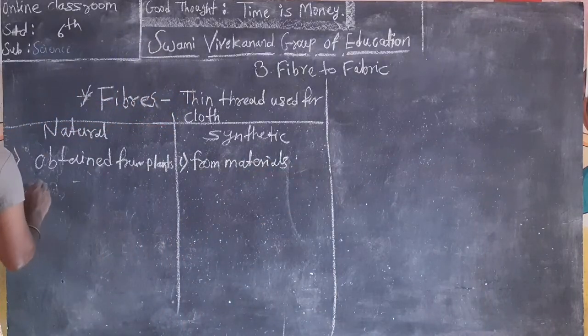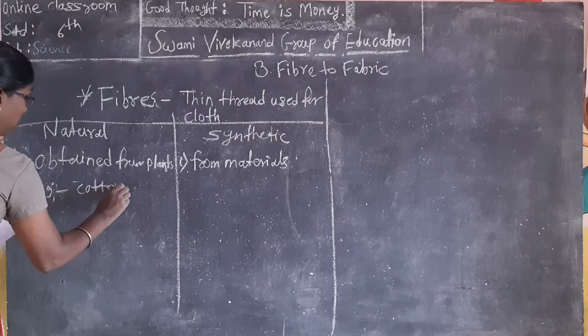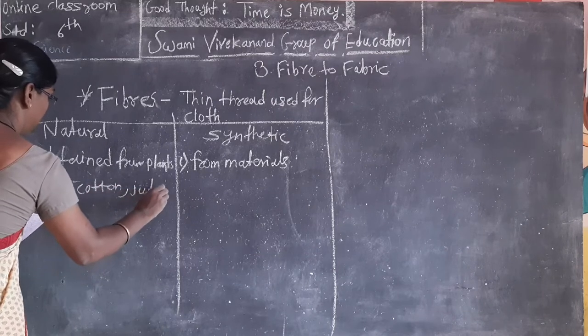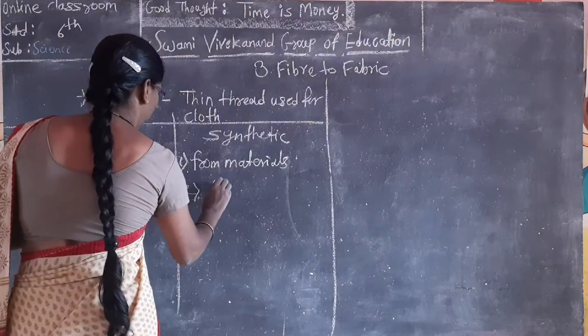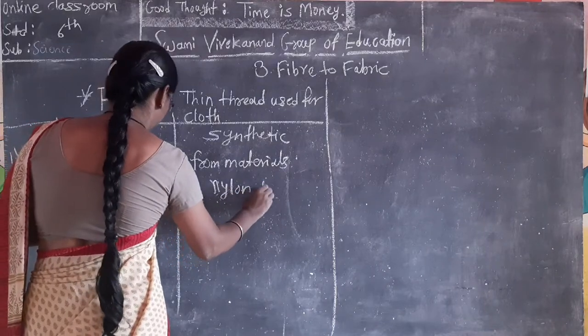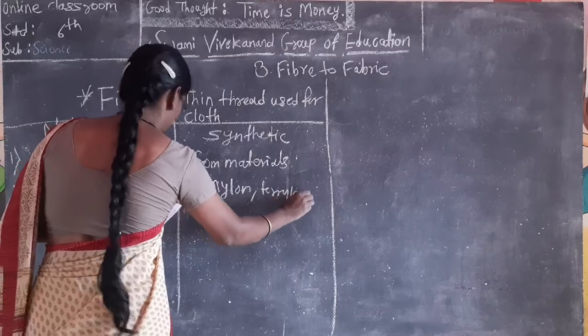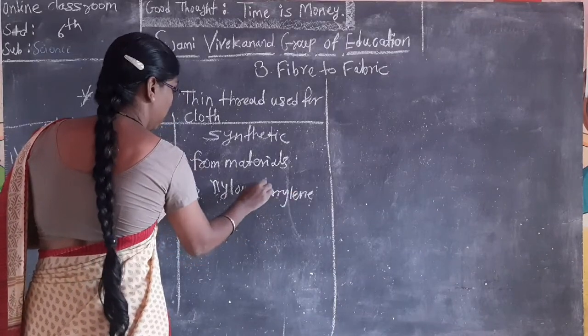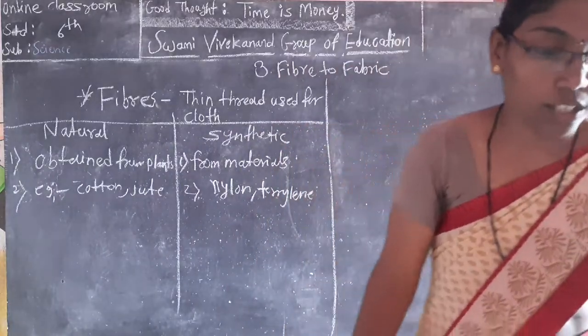Examples: cotton, jute, and here nylon, terylene, etc. Okay, synthetic fiber and natural fiber.